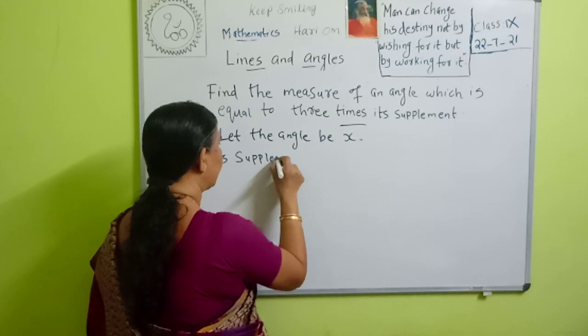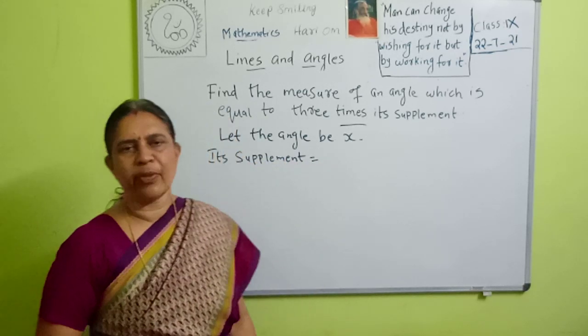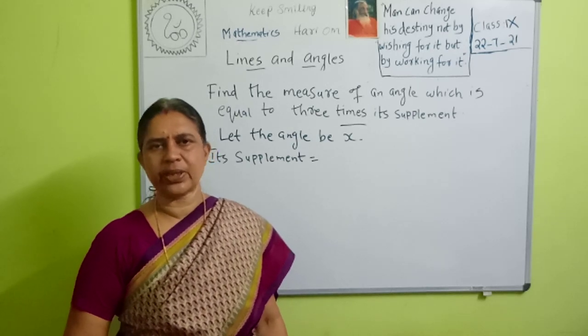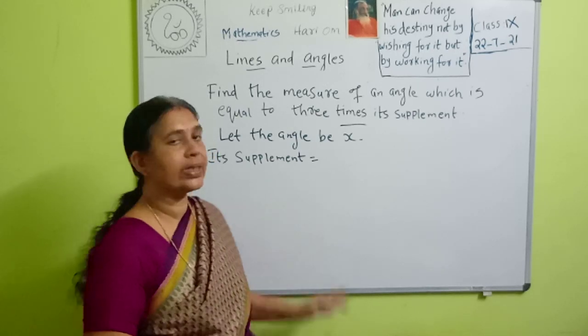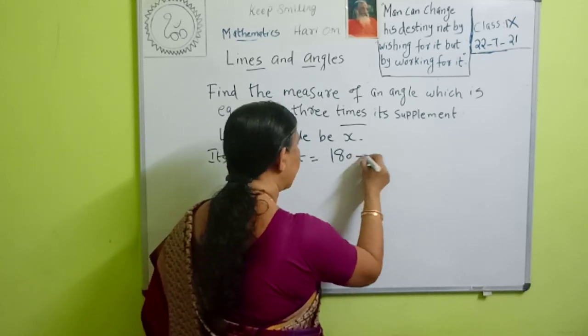What is the supplement of the angle x? What do you mean by supplementary angles? If the sum of two angles is 180 degrees, they are called supplementary angles. Then if one angle is x, its supplement is 180 minus x.